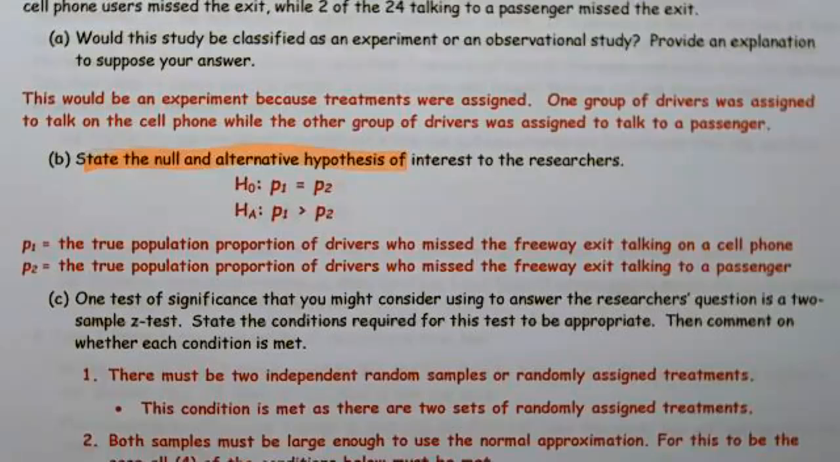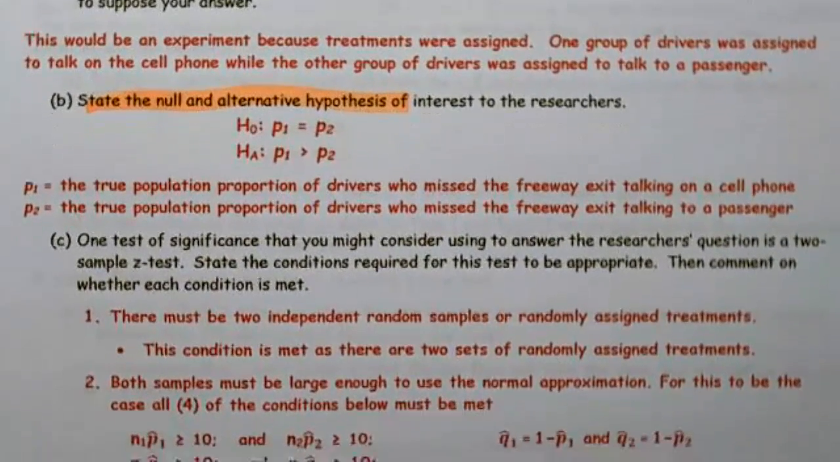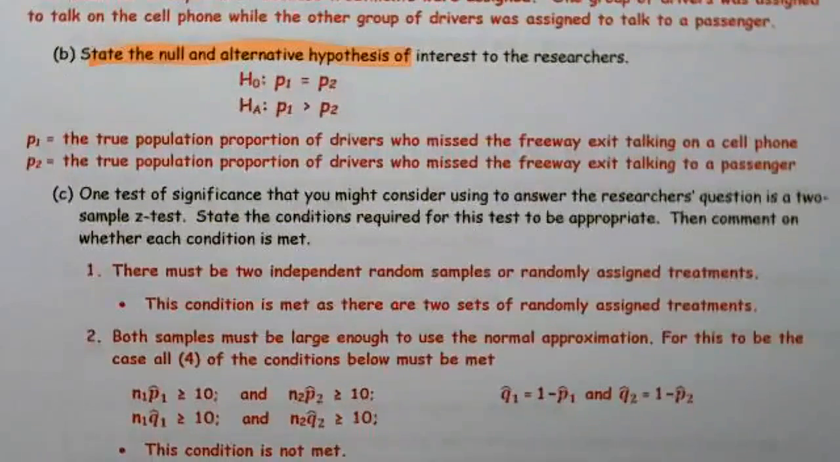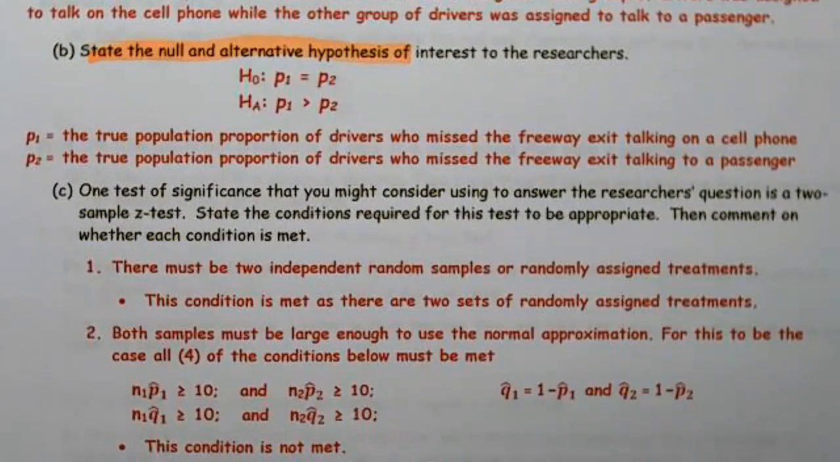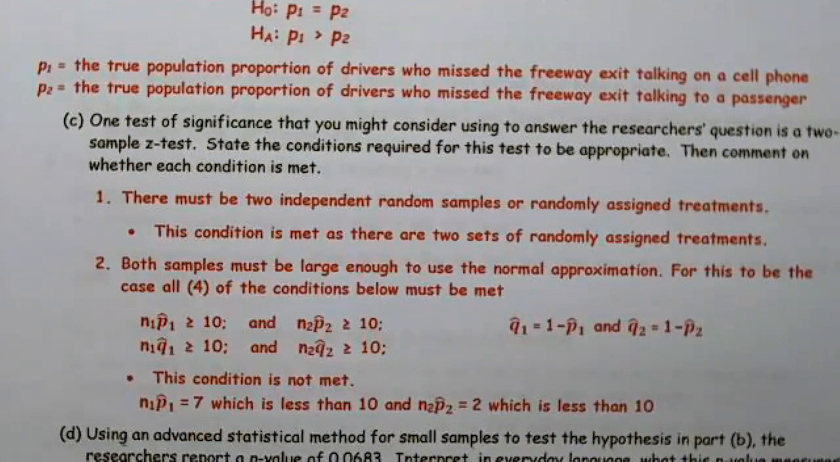The next one is, is our sample large enough? Both samples must be large enough to use a normal approximation, and it has to meet all 4. In this case, n1p1 has to be greater than 10, and n2p2 greater than 10, etc. This condition is not met because the number of people who were talking on the phone and missed the exit was 7, which is less than 10, and the number who missed the exit while talking to a passenger was 2.